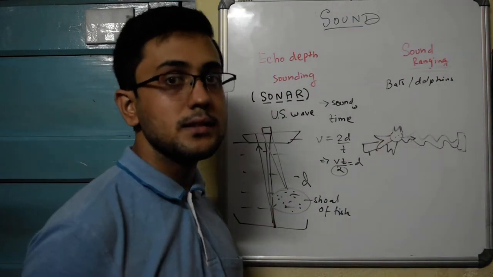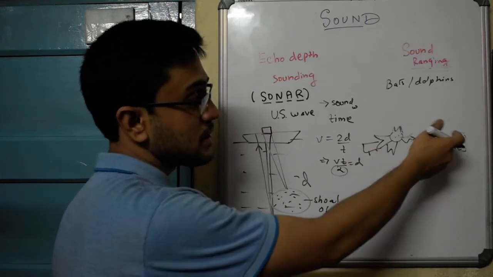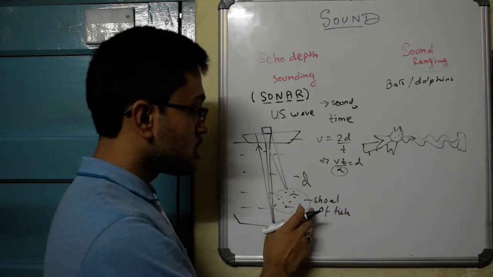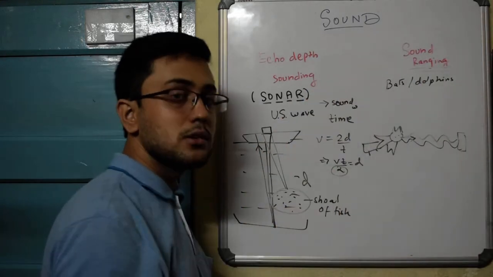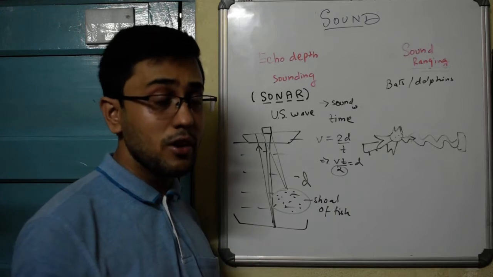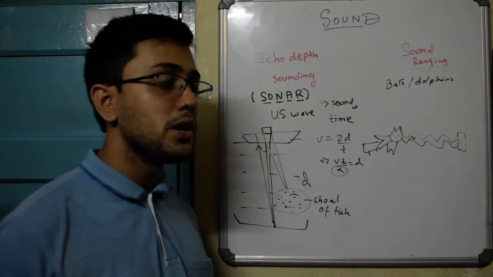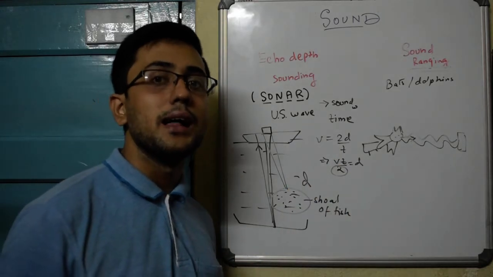Dolphins, when they are inside the seas and oceans, send ultrasonic waves towards a shoal of fish. It gets blocked there, reflects back, and they calculate how much time it takes for this reflection to occur. From there, they can find out where the shoal is located and thus catch their prey.